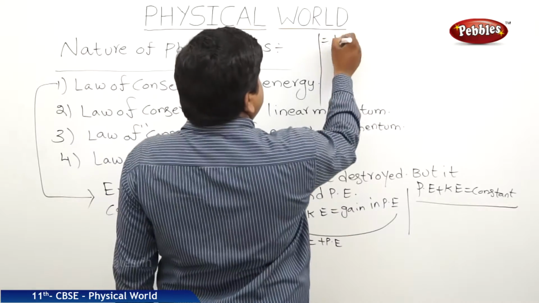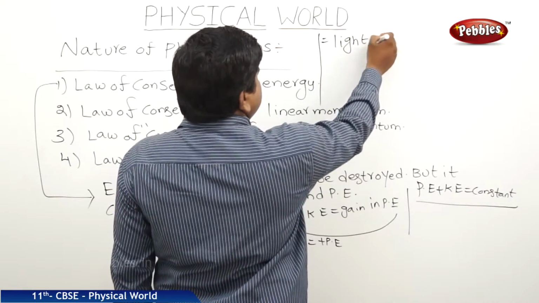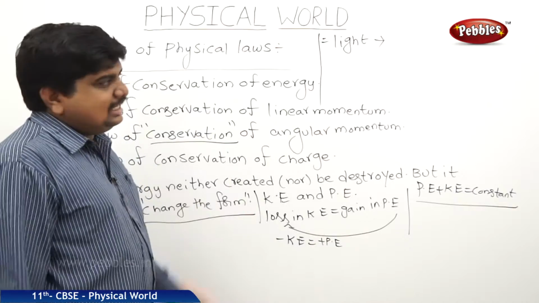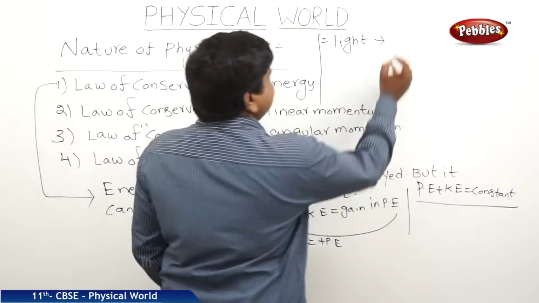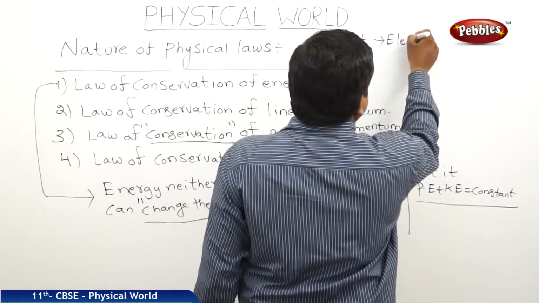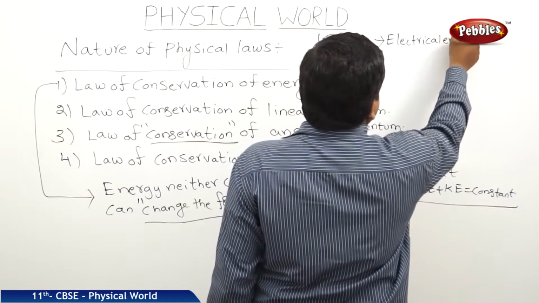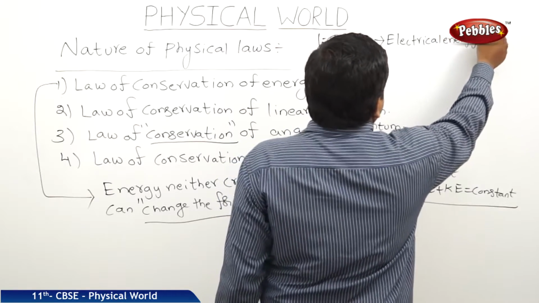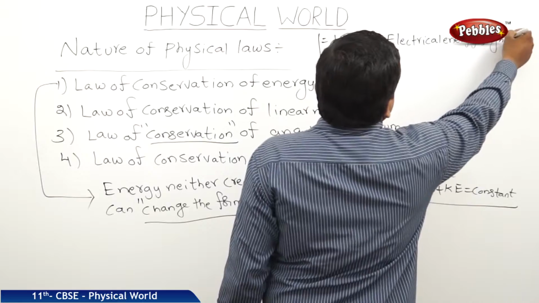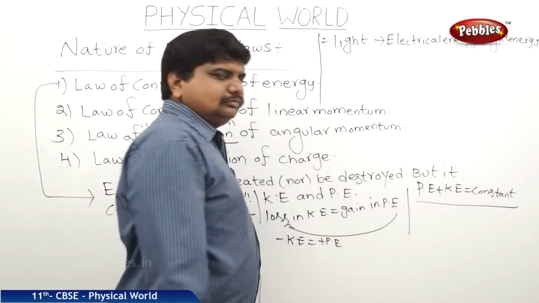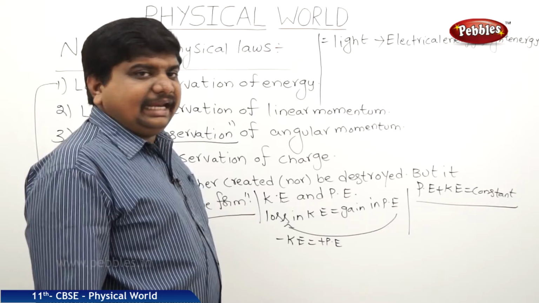Suppose a light is there. Light consumes the electrical energy, giving light energy. That means electrical energy was converted to light energy. Take a radio.